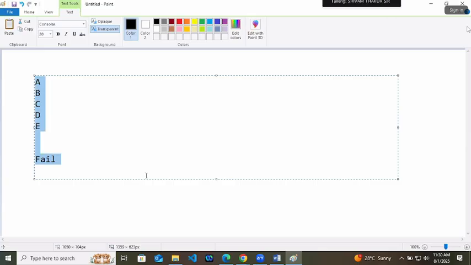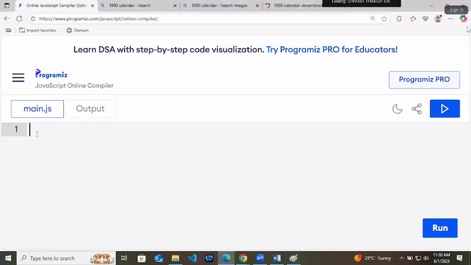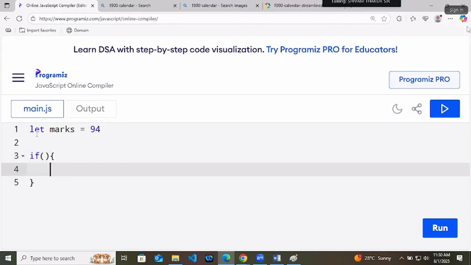For a moment, let's say you are trying to create a program like this. Let marks equals to 94. Simple thing, you can get 94 marks in subject. Now we will check one if condition like this.